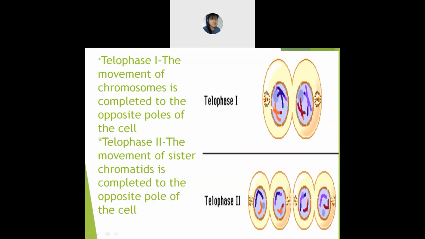Then in telophase 1, what will you find? You will find the movement of the chromosomes. They will start totally shifting to the opposite poles of the cell. The same as you will find in telophase 2 also. And the nuclear envelope and the nucleolus start to appear again. So this is about the telophase.